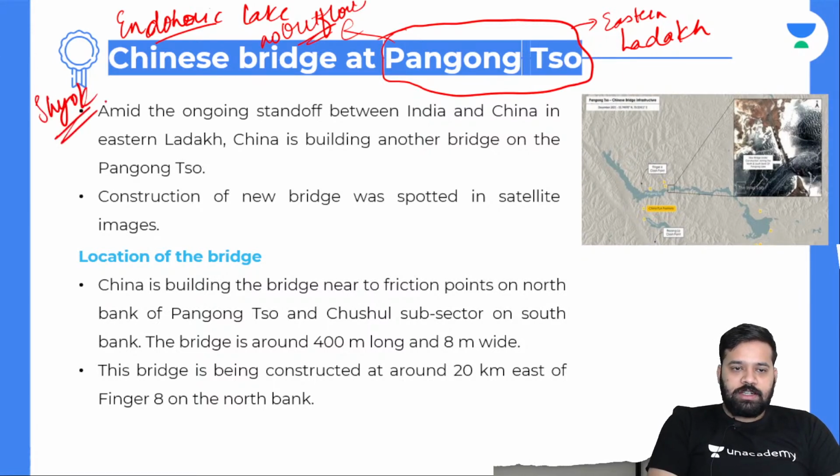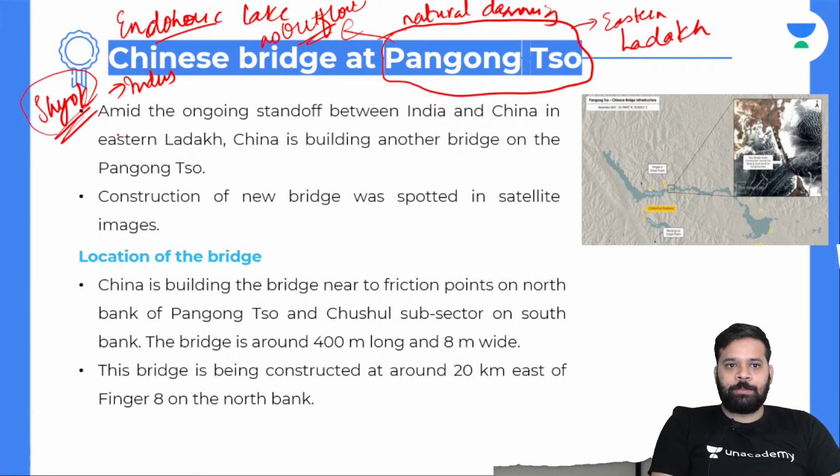This was believed to be a part of the Shyok River, which is a tributary of the Indus, but there was a natural damming that happened. After the natural damming, it is no more a part of the Shyok River. And 60% of this Pangong lies in the Tibet Autonomous Region, and the remaining part lies here.